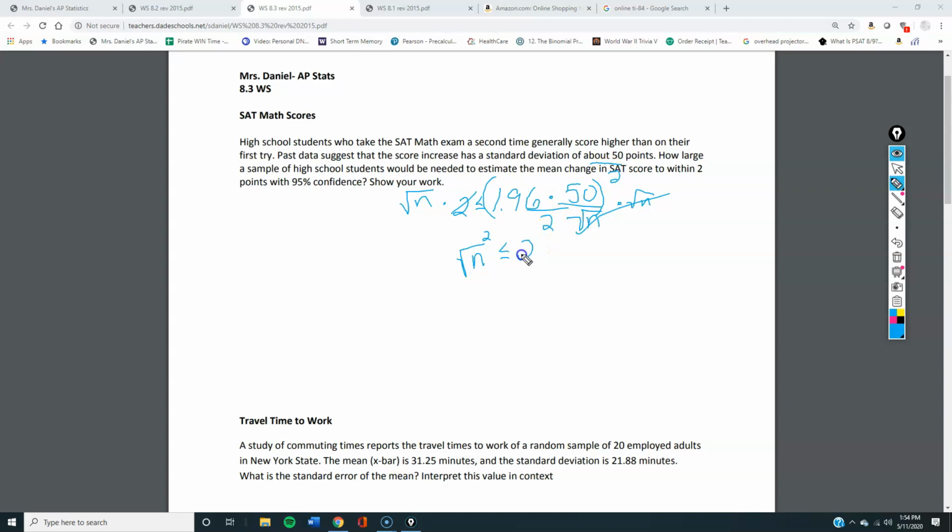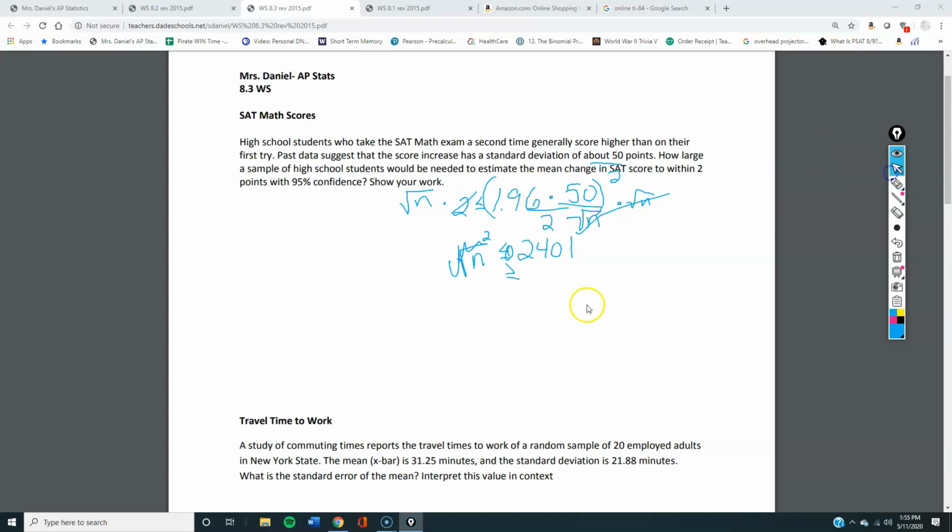And I got 2,401. Now, the reason why I'm always changing these to greater than is because when you square it, you have to do the less than or greater than, because squaring gets rid of negatives. And we know the bigger the sample, the more accurate it is. So we want to be bigger than 2,401.